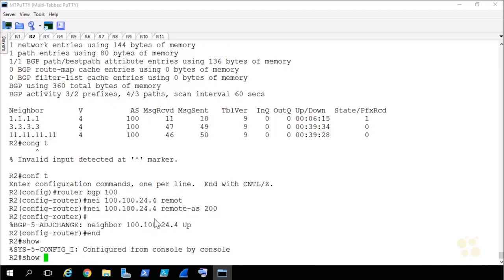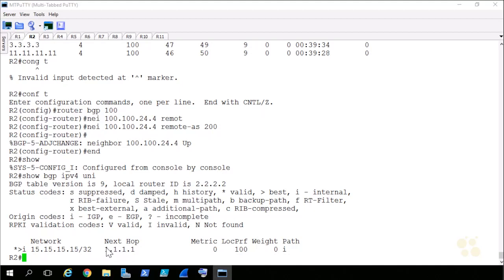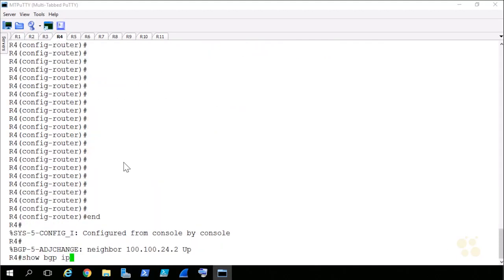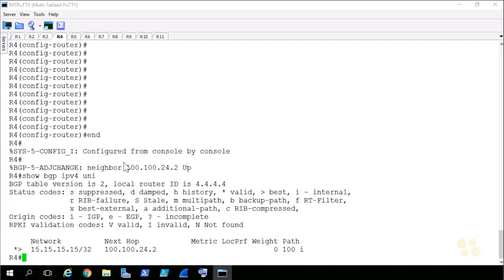If I type end and give it a show BGP IPv4 unicast, I see that R1 is advertising a prefix of 15.15.15.15 to me. So if I go to R4, I would assume that R4 would see that NLRI being advertised out eBGP. So if I give it a show IPv4 unicast, there we go. The eBGP behavior works exactly as expected. We received the NLRI, and the next hop address has been changed to be R2's locally connected address.